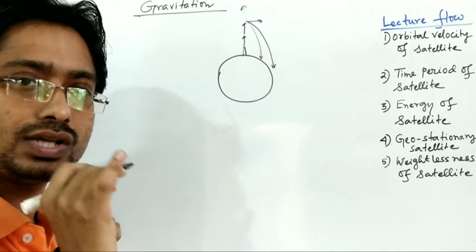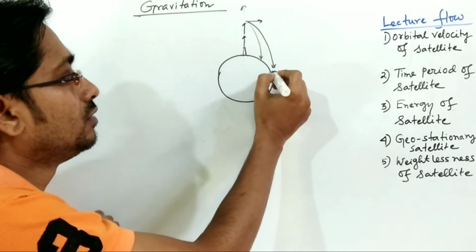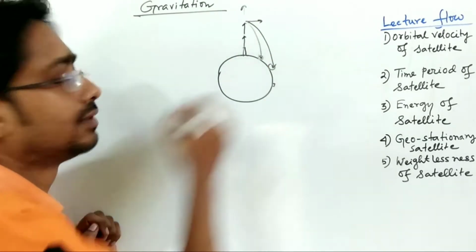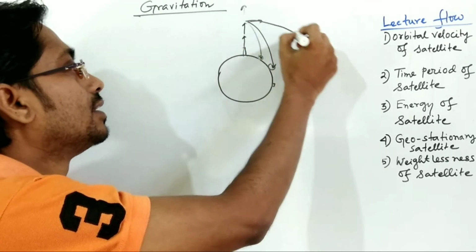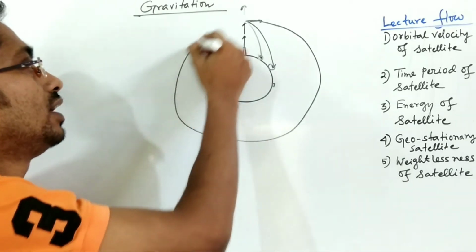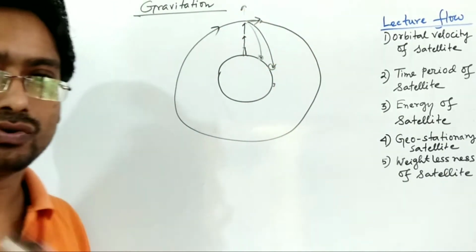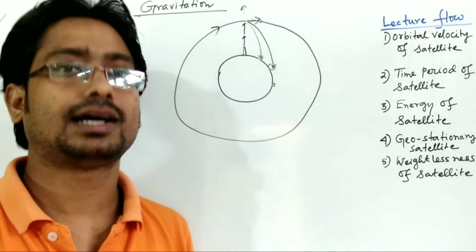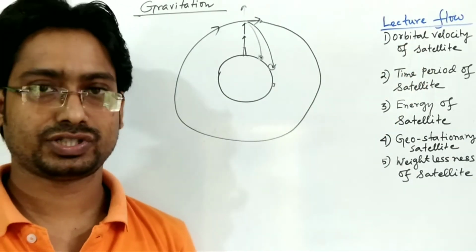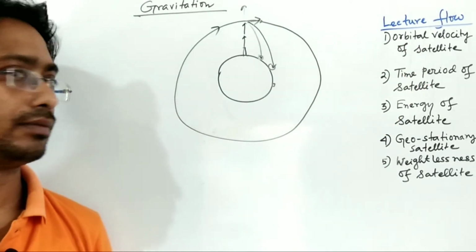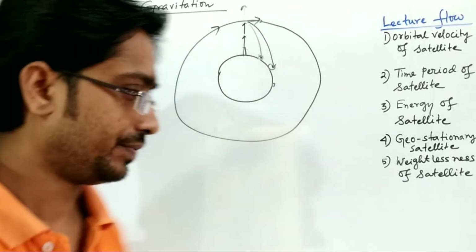We have to throw the satellite with such a velocity, such a speed, that it will not fall down here or here or here. It will just describe a circular path around the earth. That velocity with which we have thrown the satellite and placed it in a particular orbit is called the orbital velocity. Now today I will make one deduction about the orbital velocity.